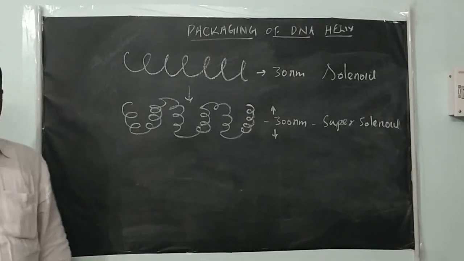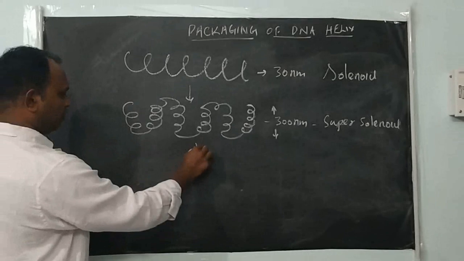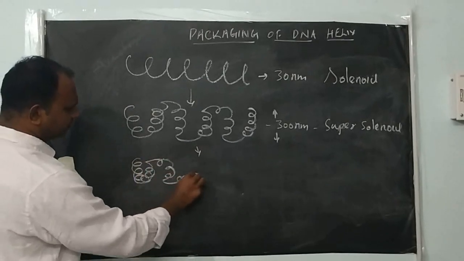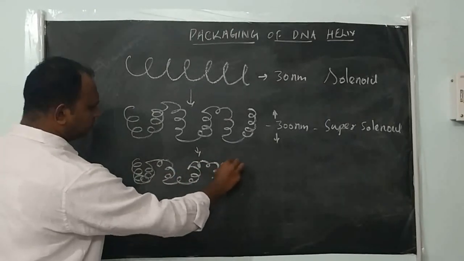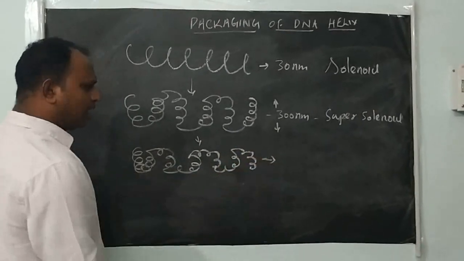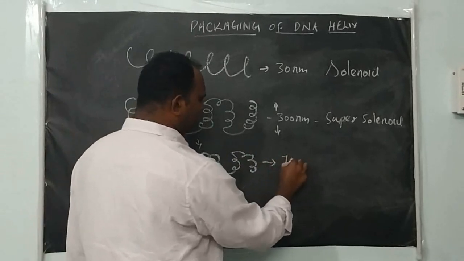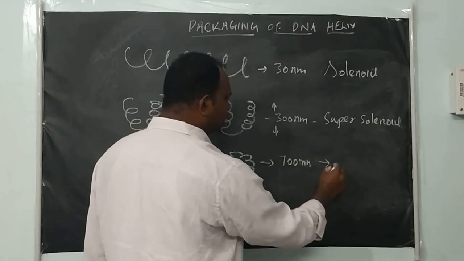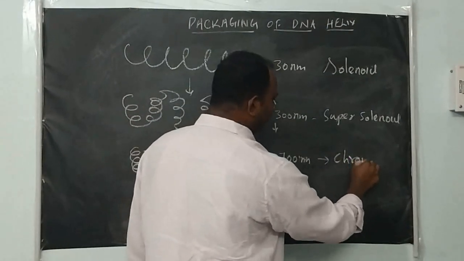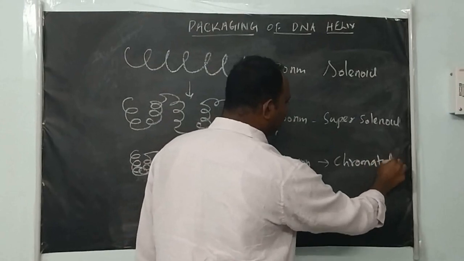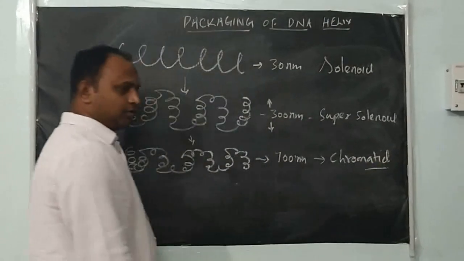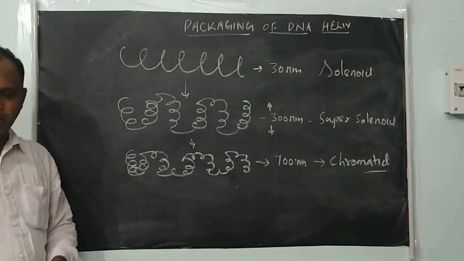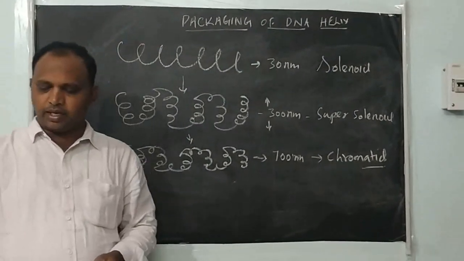Again this super solenoid further condenses, further folds like this, with thick folding, and the diameter becomes 700 nanometer. This structure is chromatin.